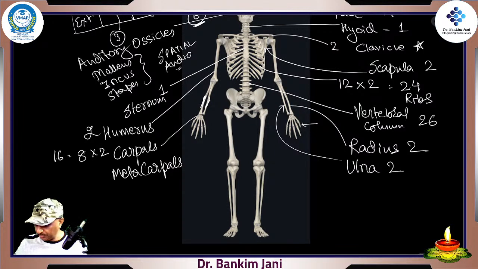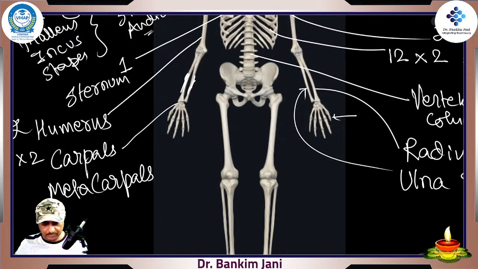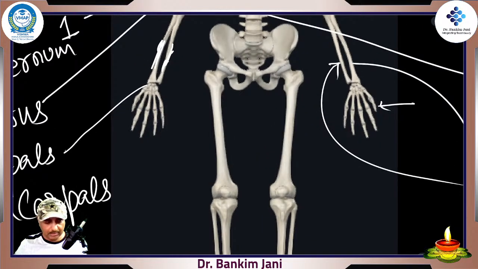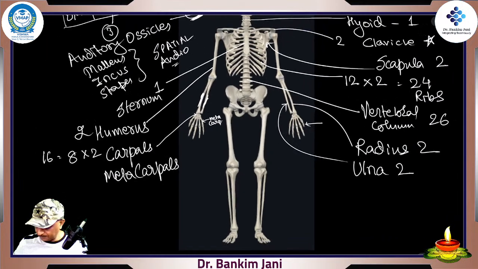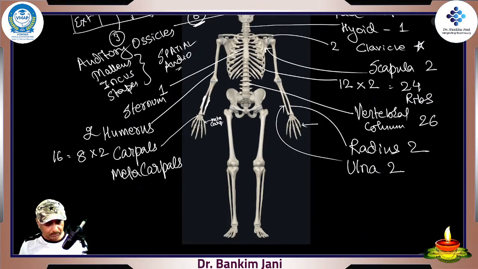If we zoom in, here are those 8 carpal bones, and these are the metacarpals. So we have 5 into 2, that is 10 metacarpals, on both sides.